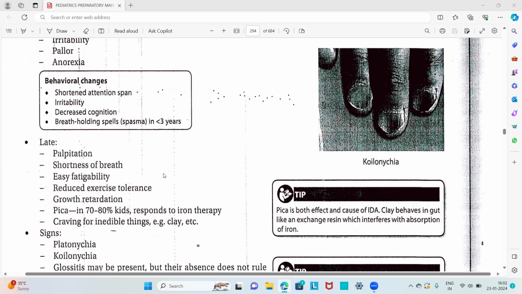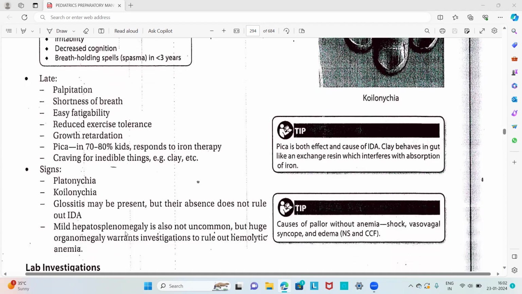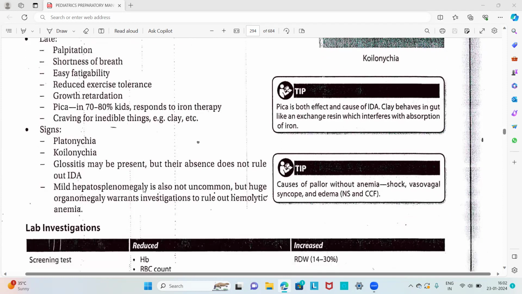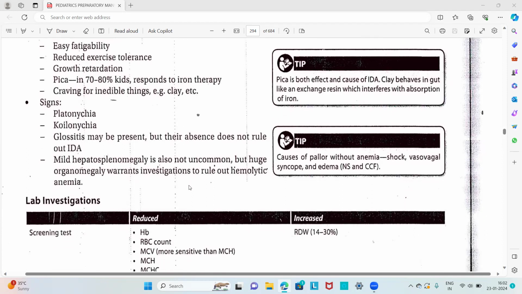That is pica. So these are the late manifestations, and the signs are platonychia, koilonychia, that is flattening of the nail, koilonychia is spooning of the nail, and glossitis, which may be present, but their absence does not rule out the iron deficiency anemia. And mild hepatosplenomegaly is also not uncommon, but huge organomegaly warrants investigation to rule out hemolytic anemia. So usually in hemolytic anemia cases, there will be huge organomegaly.